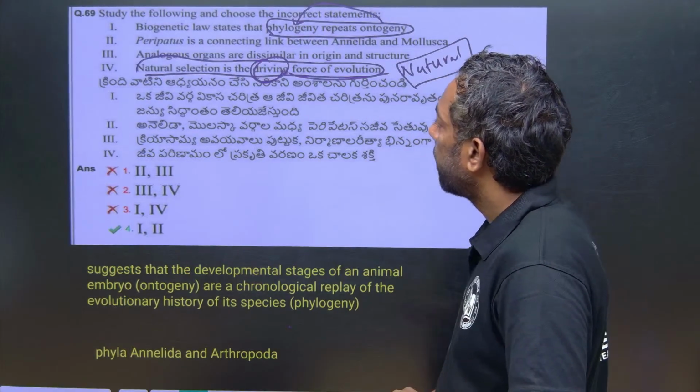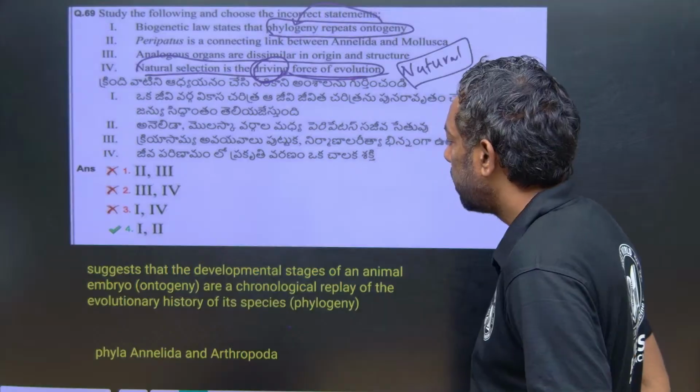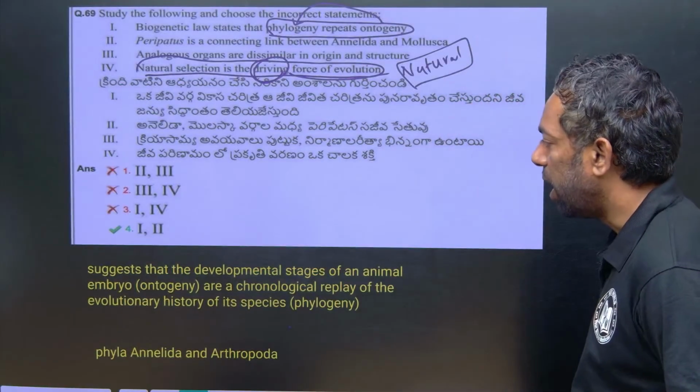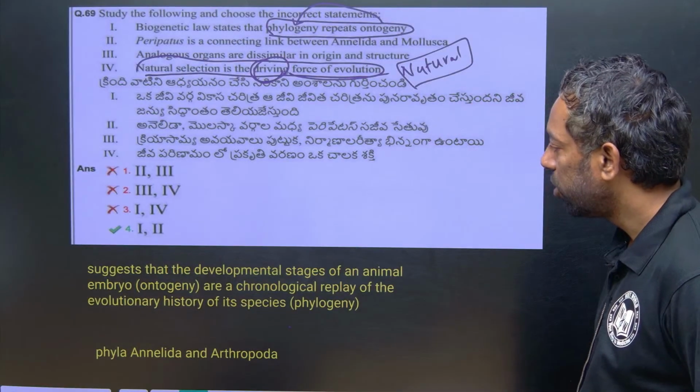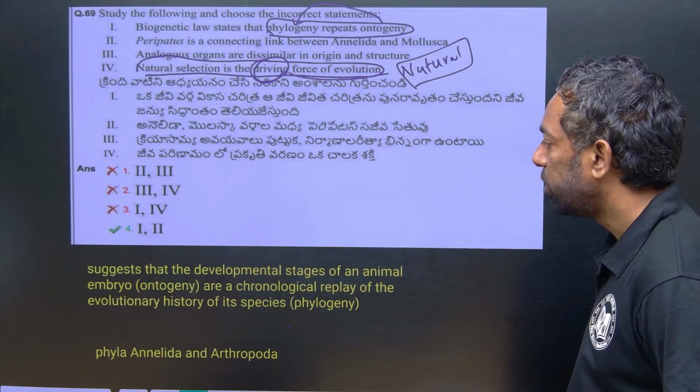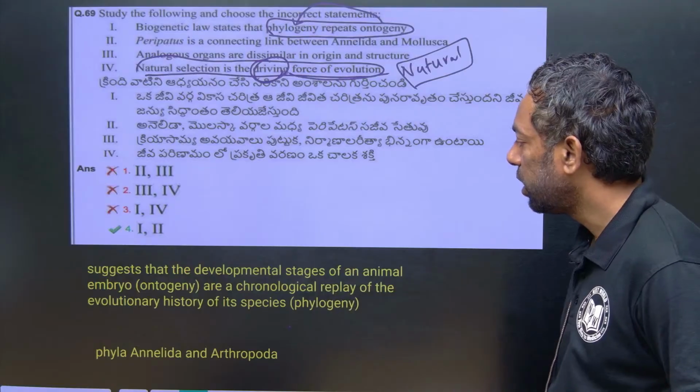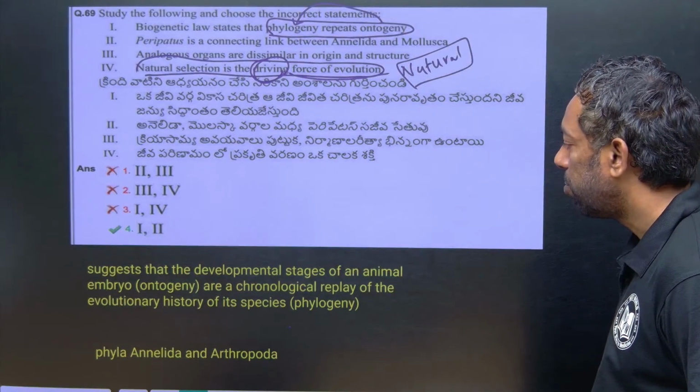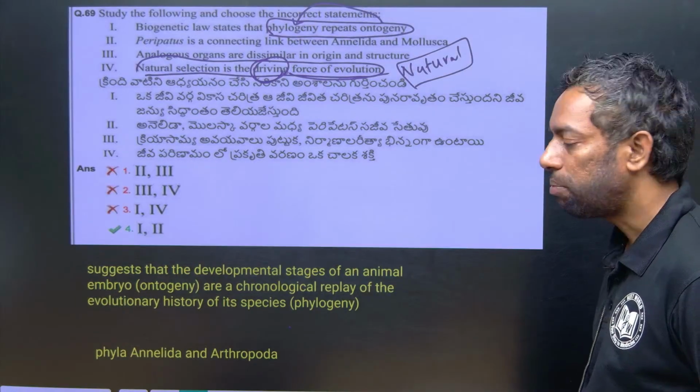Okay? Yeah. It suggests that the developmental stages of an animal embryo, ontogeny, are the chronological replay of the evolutionary history of the species, phylogeny, ontogeny to phylogeny.